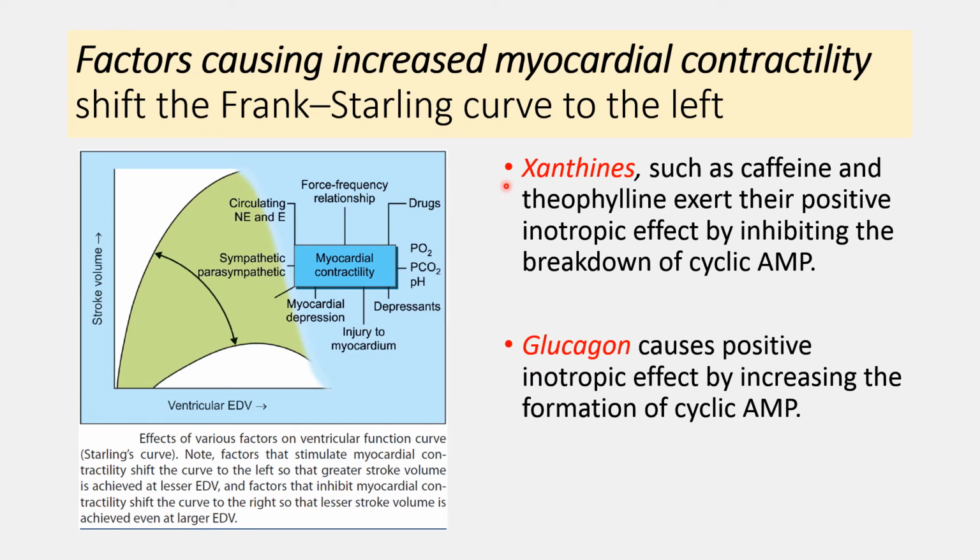Now, other factors are xanthines. Xanthine is present in caffeine and theophylline. It exerts its positive inotropic effect by inhibiting the breakdown of cyclic AMP. So whenever cyclic AMP is available, it increases the calcium inside the myocyte, which increases myocardial contractility. Glucagon also causes a positive inotropic effect by increasing the formation of cyclic AMP.